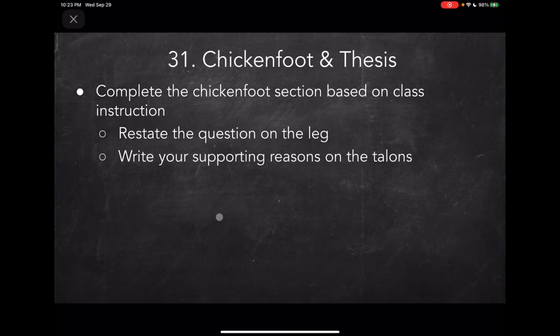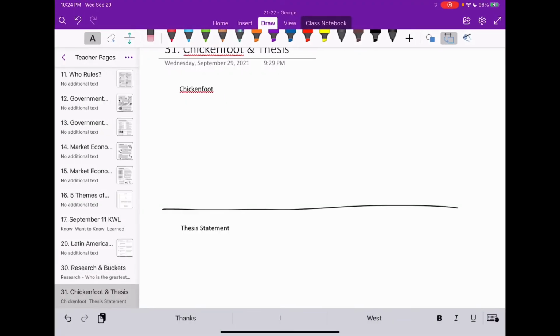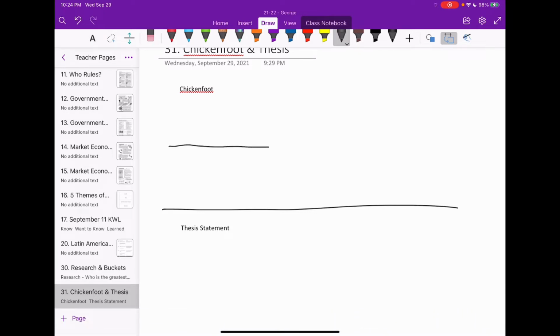Okay, so here's what we're going to do in the northern part of this page. We're going to create an organizer here, and I'm going to walk you through the steps. So I'm going to draw my Chicken Foot organizer. You do the same thing as well. One line there, which is going to be the leg of the chicken foot. And then we're going to draw 3 more lines: 1, 2, and 3. Go ahead and do that now. Feel free to pause the video if you need to.